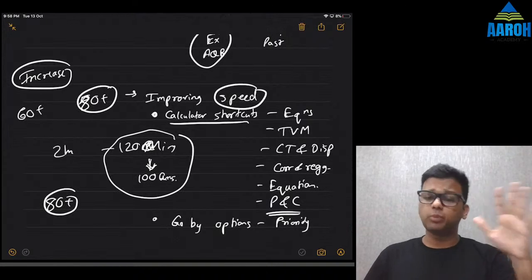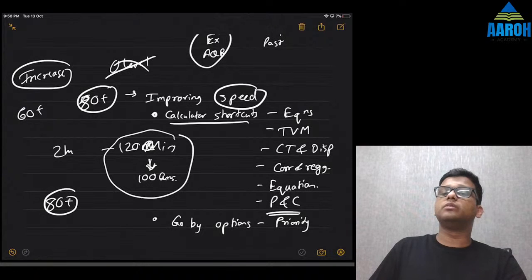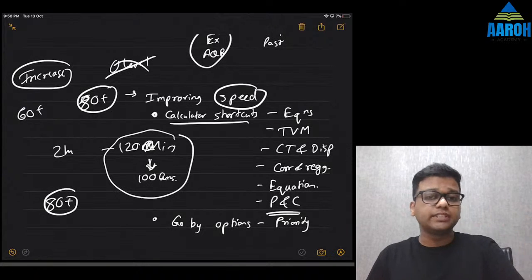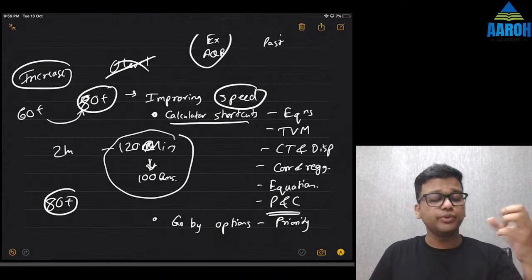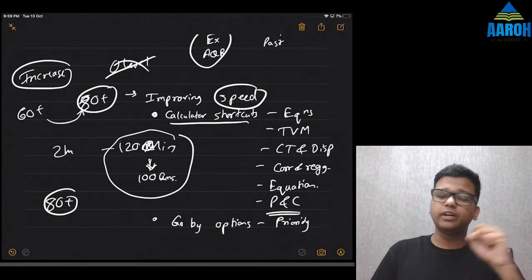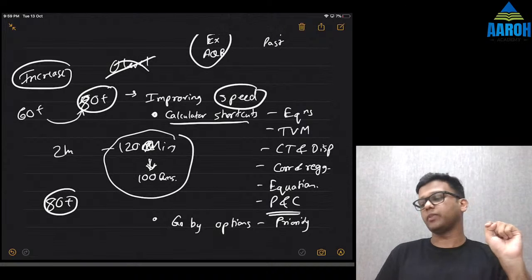It's not as if you are at zero level. Zero level, nobody is. Right now going from 0 to 60 is difficult. I know going from 60 to 80 is also difficult, but now you have time, so do it. Don't waste time. Don't reduce study hours in any case.